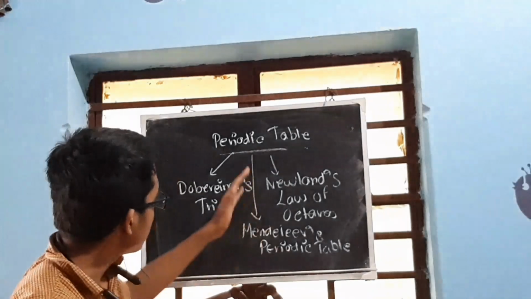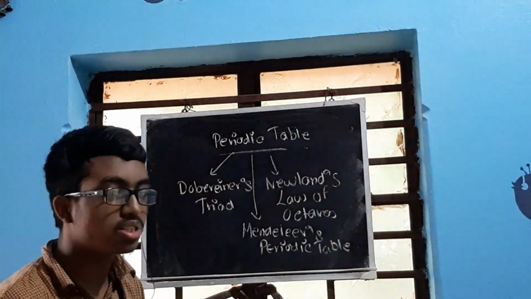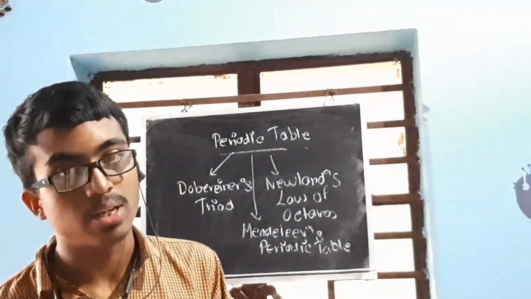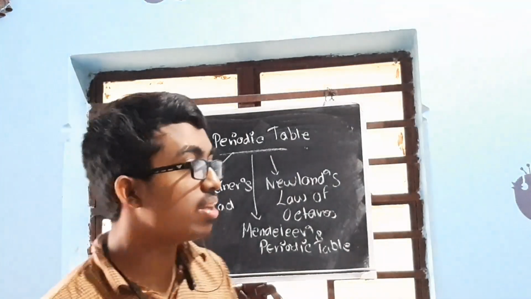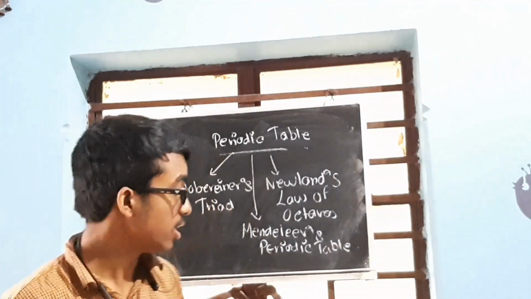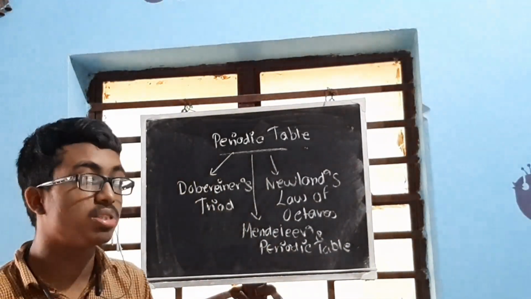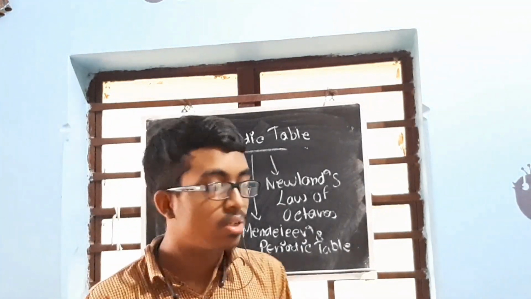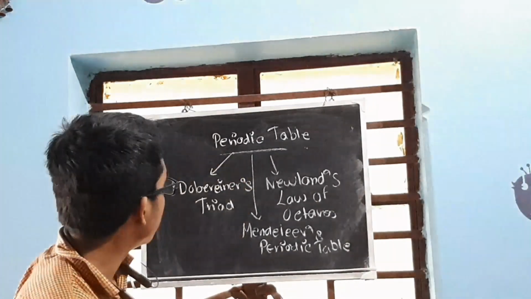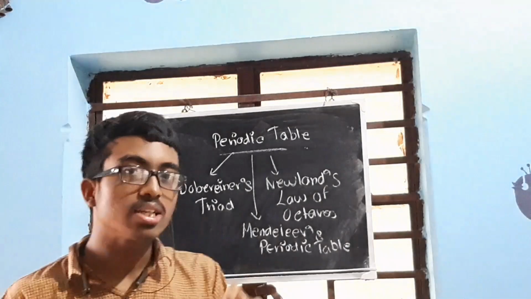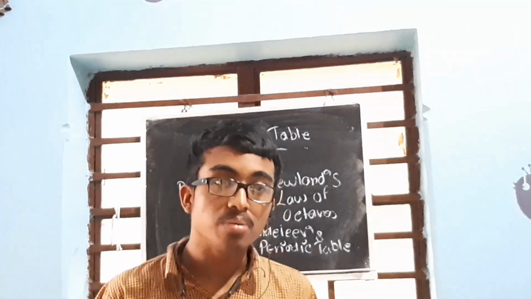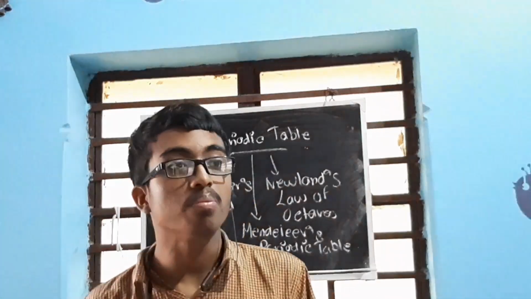The last person who gave a periodic table was Mendeleev. Mendeleev was a Russian chemist, and he gave this periodic table, which is the base of the current periodic table. He said that the physical and chemical properties of an element are a periodic function of its atomic mass.